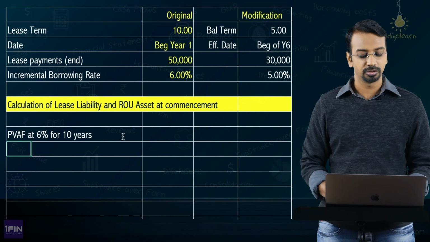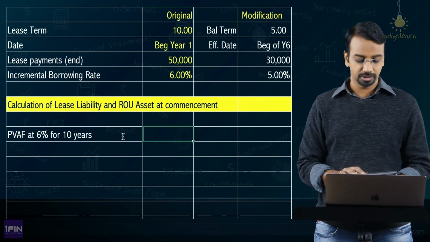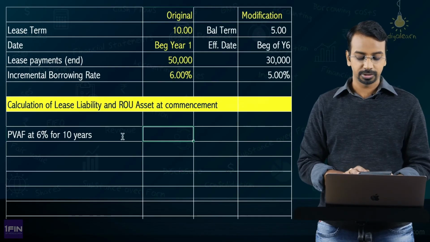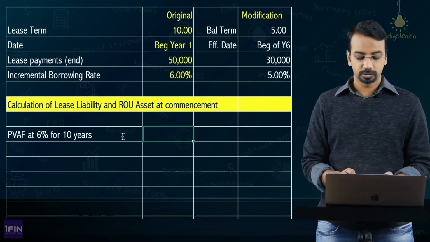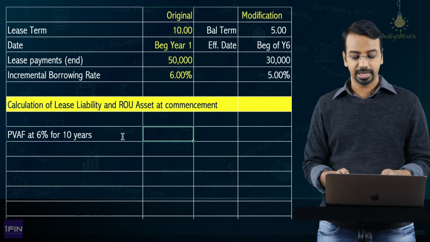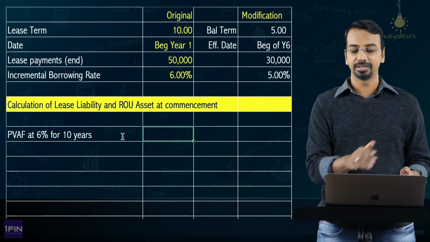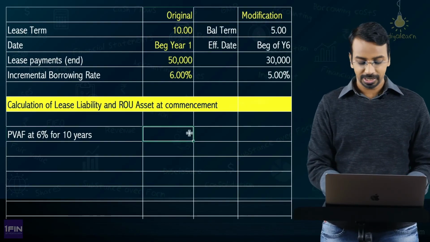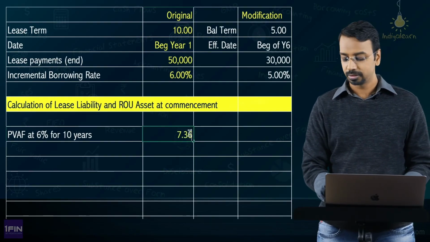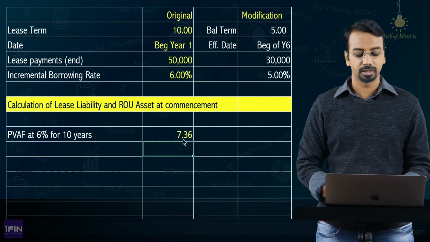See, the original term is 10 years. So, you need the present value annuity factor at 6% for 10 years. So, again you can use a calculator. 1 divided by 1.06, and so on for 1 to 10, and if you do a grand total you get 7.36. Actually we calculated it in the earlier problem also. Okay. So, you get 7.36008, so I can consider it to be 7.36 as a rounded number.